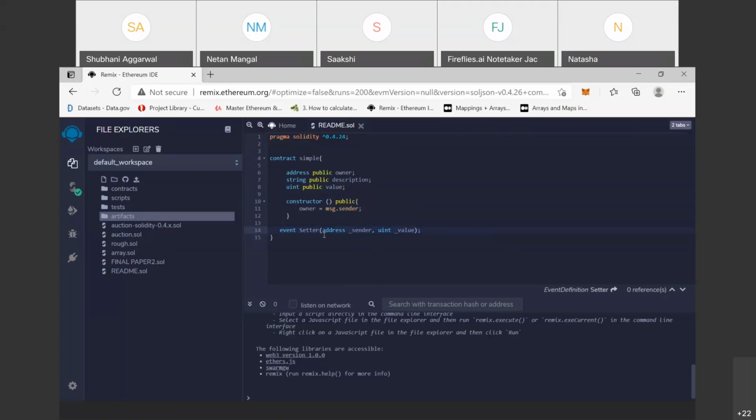So how do we describe it in a function? We have already read that events are described in a setter function, not a getter function.